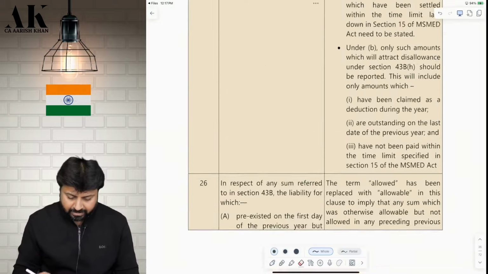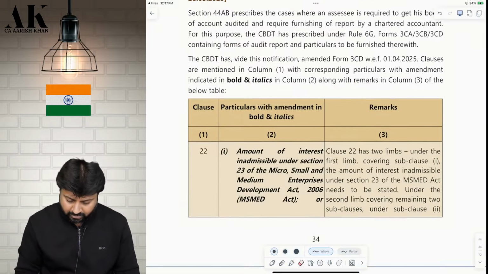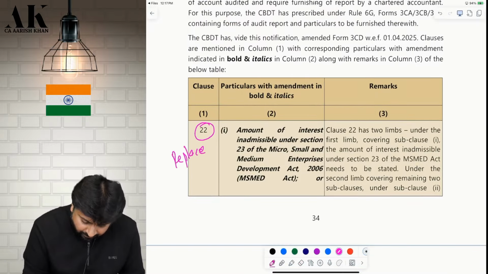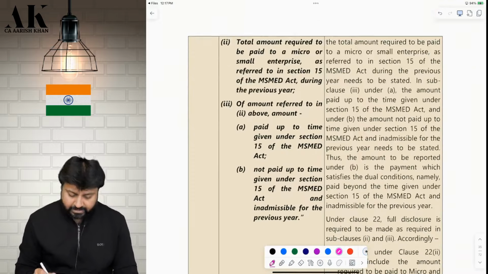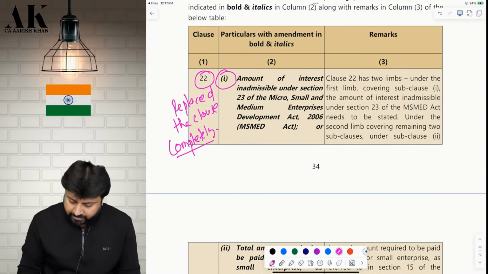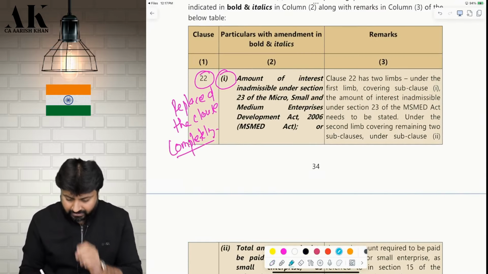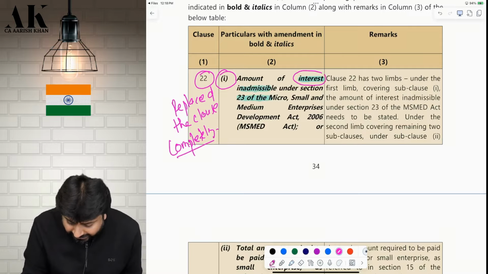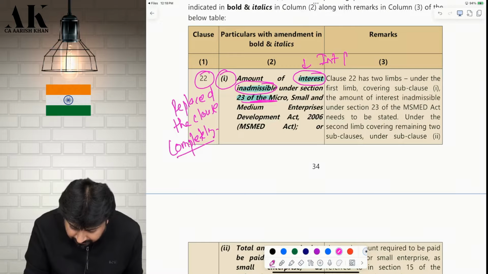Now, in tax audit, the first amendment which they have made over here is with respect to the MSME clause. They have replaced this clause completely with a new clause in which they have put 3 points. Point number 1, what are we supposed to report? Check please. In point number 1, we are supposed to report the interest which is inadmissible under the MSME Act. How much interest is disallowed under the MSME Act? Only the interest portion we are supposed to report in clause number 1.